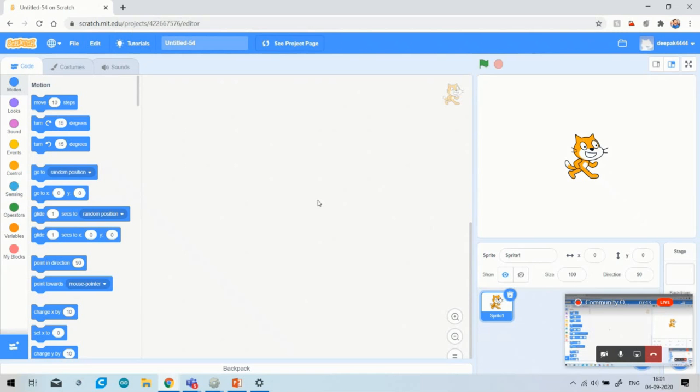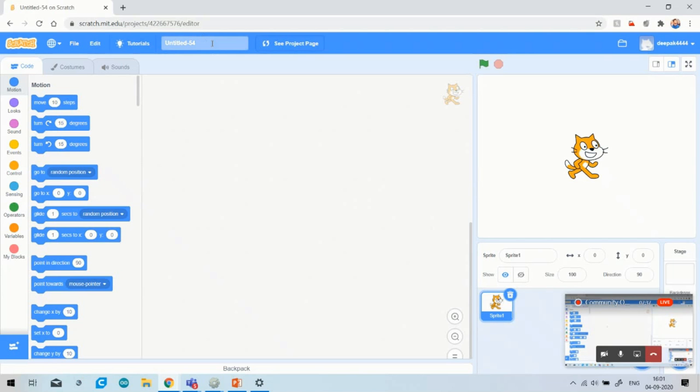Okay, so yesterday I made one social story, where one student is new to the school, and he went to the school and asked for help from the other students. So I made a simple story. Today I am making a new game. It's a very interesting game. In this game, a shark will be there and there will be two small fish.